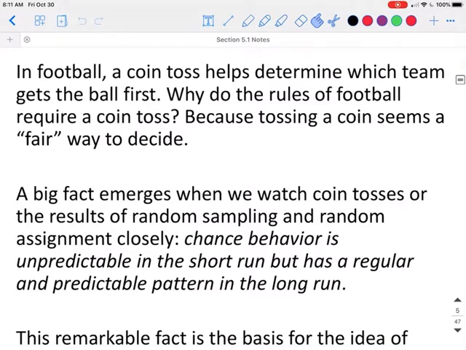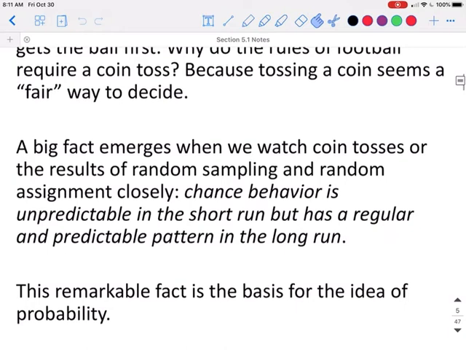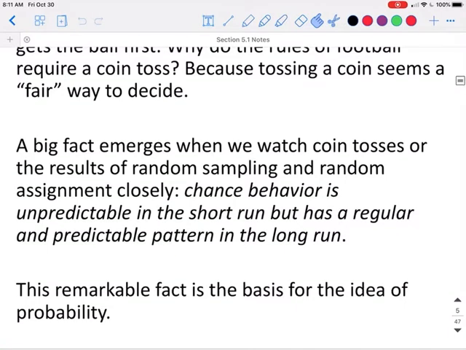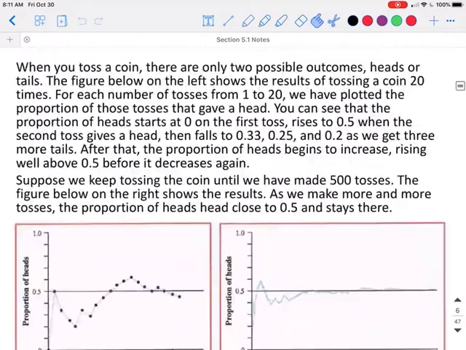In football, a coin toss helps determine which team gets the ball first. Why do the rules of football require a coin toss? Because tossing a coin seems to be a fair way to decide who gets the ball first. A big fact emerges when we watch coin tosses or the results of random sampling and random assignment closely. Chance behavior is unpredictable in the short run, but has a regular and predictable pattern in the long run. This remarkable fact is the basis for the idea of probability.